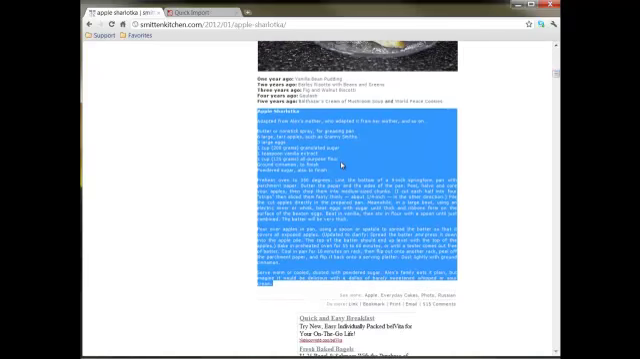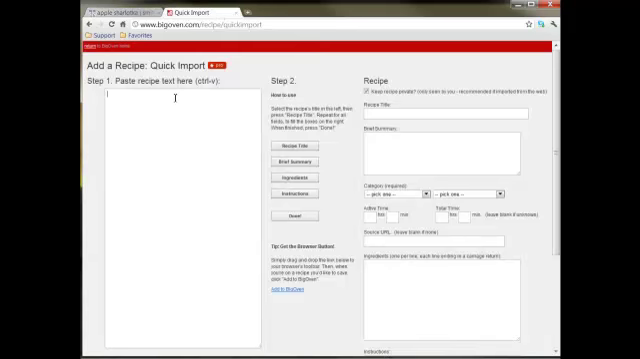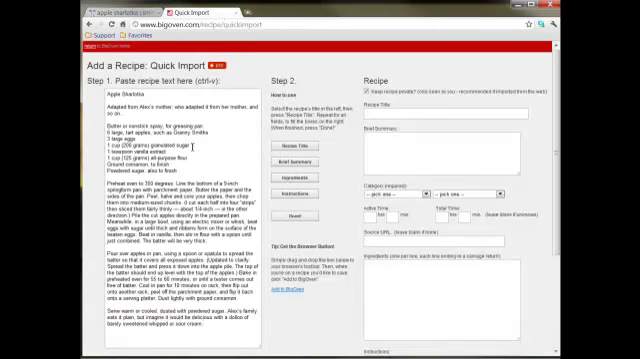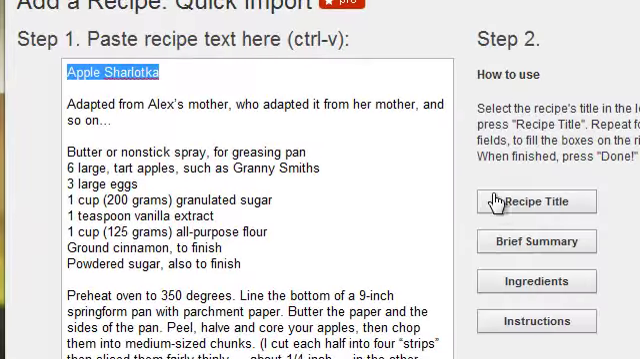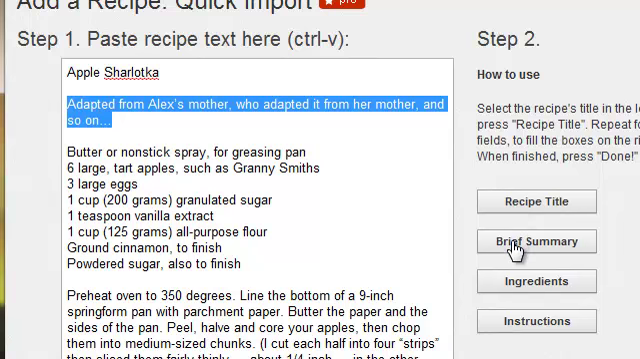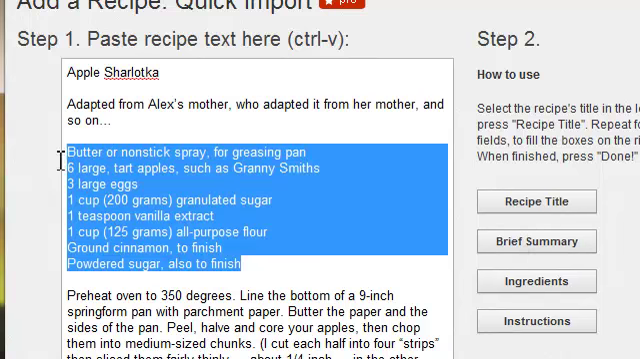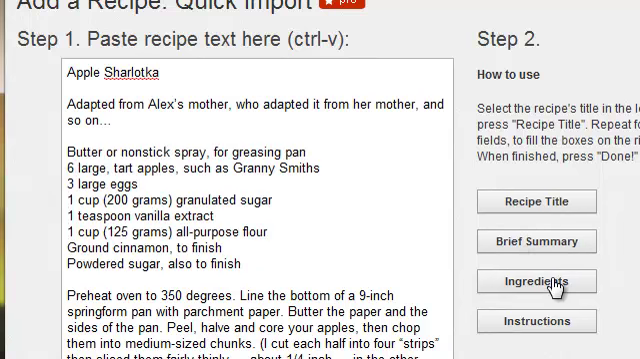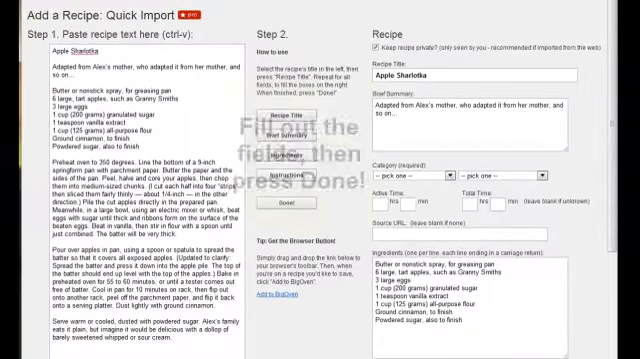Here's a recipe I'd like to import. Copy the recipe text. Now, highlight the title and click Recipe Title. Highlight the summary and click Brief Summary. Continue for the other fields.